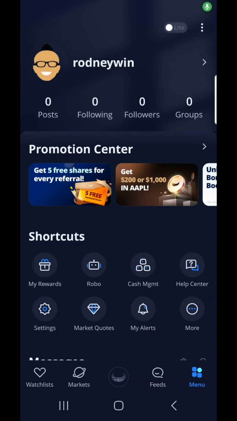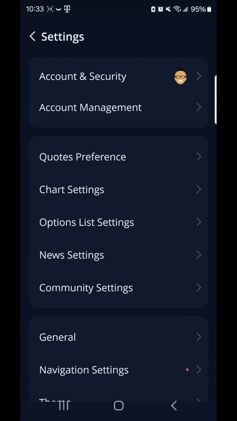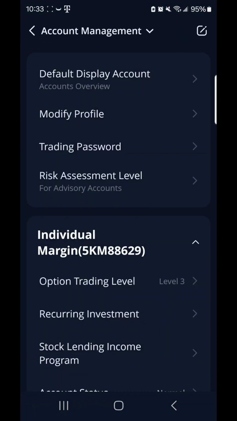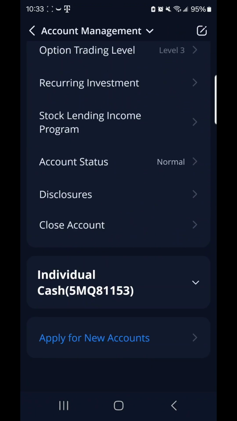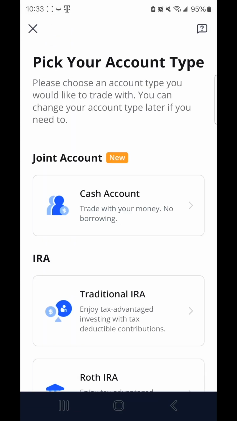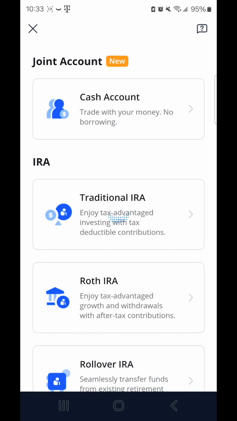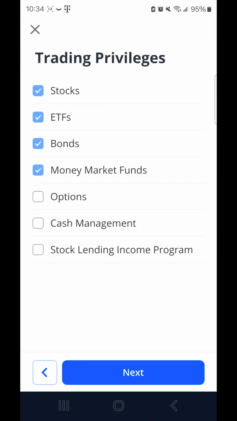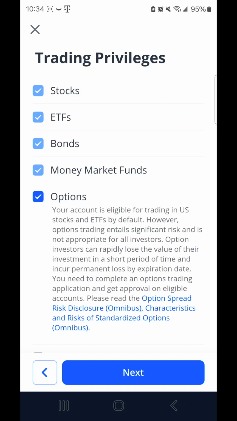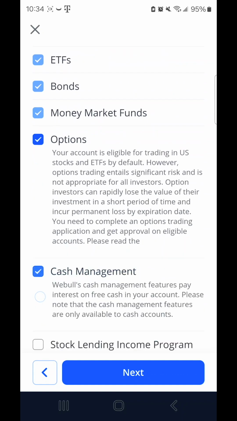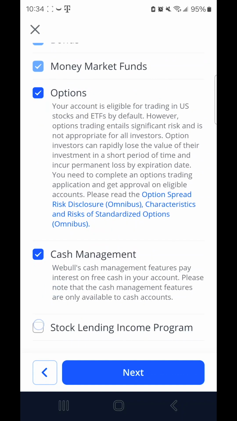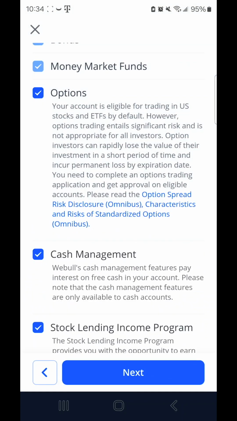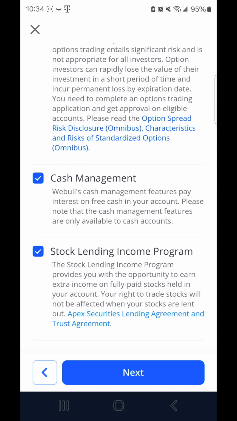I'm in Webull, so click on menu settings, go to account management, apply for new accounts. You see here, I applied for a Roth IRA. So you want to click option cash management. So select these and you read all the instructions, confirm, click on next.